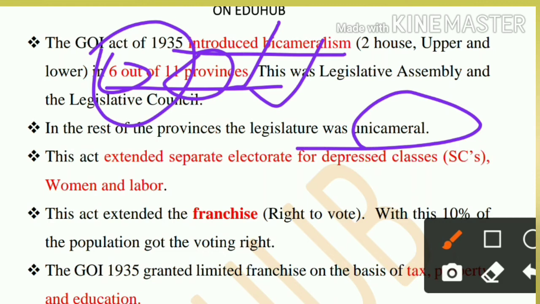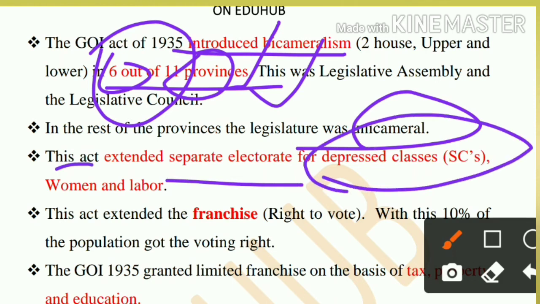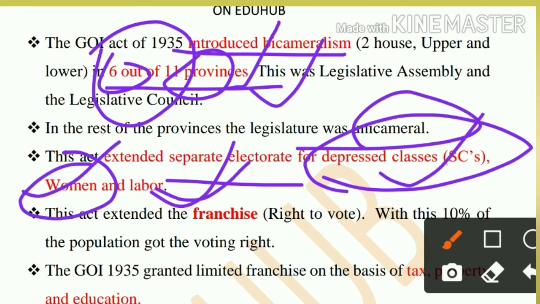This act also extended the electorate for depressed class, women and labor. Remember it. The 1909 Council Act extended it to Muslims only, but 1919 extended it to Christians, Europeans, Anglo-Indians and all those, and 1935 extended the separate electorate for women, labor and depressed class.